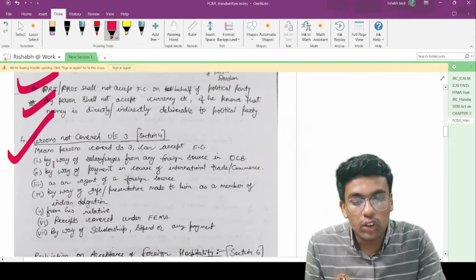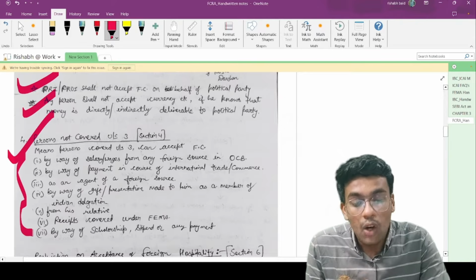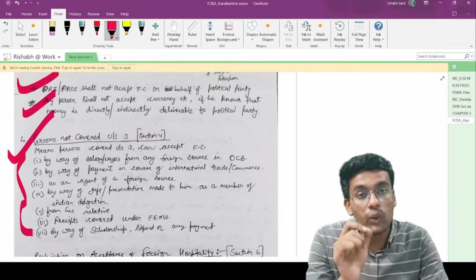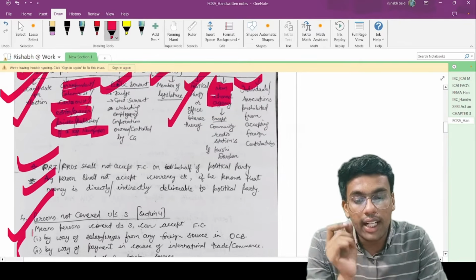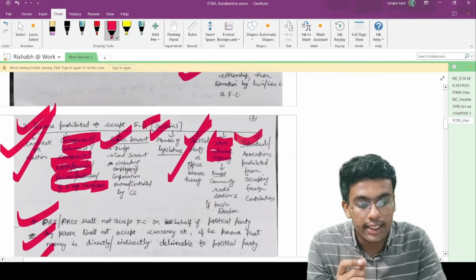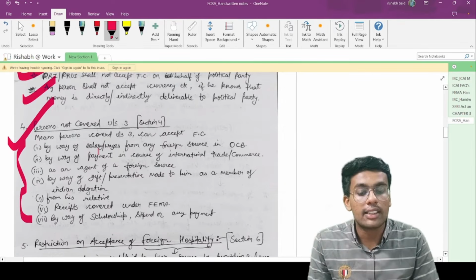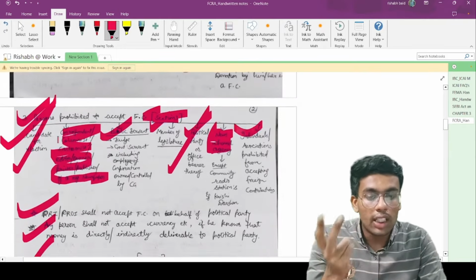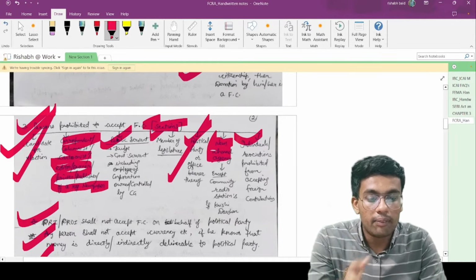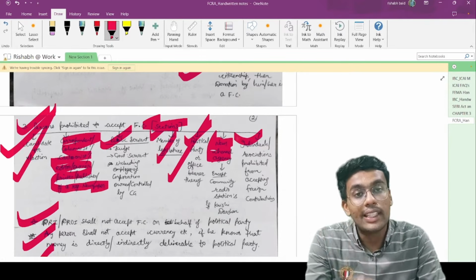Now, point number 4 talks about persons who are not covered under section 3. That means these are the persons who can accept foreign contribution, the foreign money, even if they are covered under section 3. Section 3 is this section. So who are those persons? Persons covered under section 3 can accept foreign contribution by way of salaries. All the above here: candidate for the election, public servant, correspondent, columnist, cartoonist, member of legislatures, they can accept